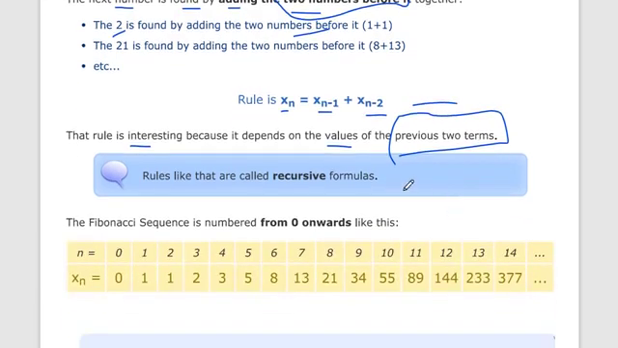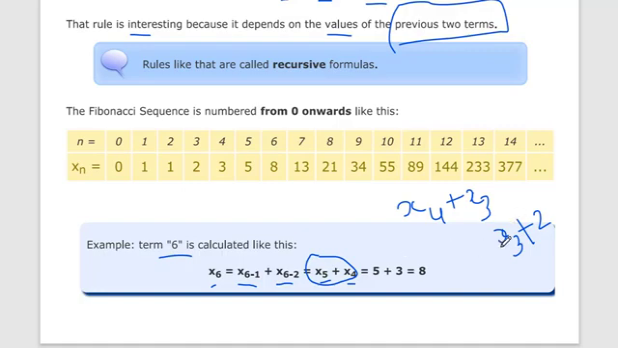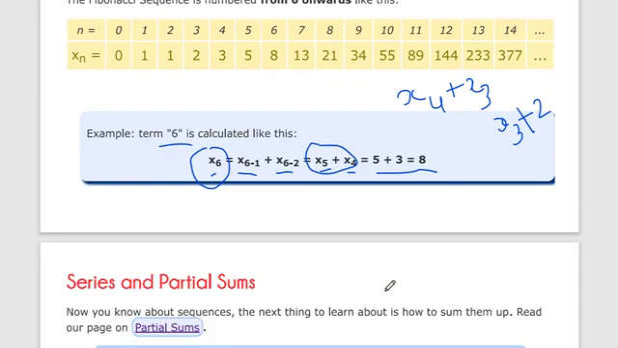So this is a Fibonacci sequence. If you want to calculate term 6, how do we calculate? x6 is equal to x(6 minus 1) plus x(6 minus 2), so x5 plus x4. Now if you don't know x5 and x4, you can take x5 is equal to x4 plus x3 and x4 is equal to x3 plus x2. So you can write it like this and find out the 6th term in the Fibonacci sequence.